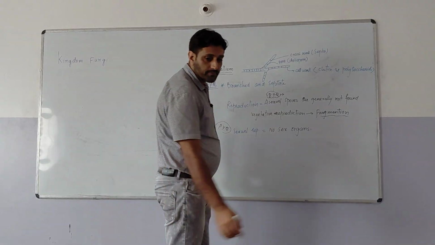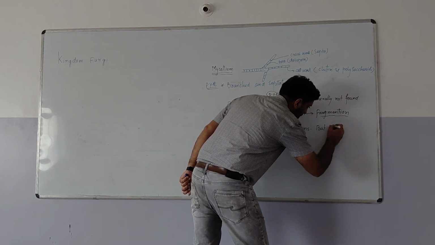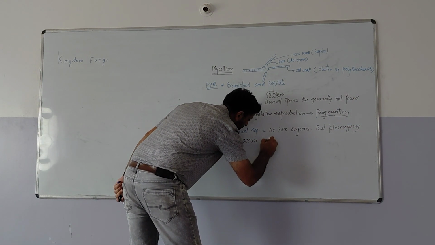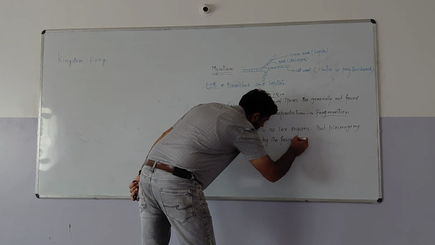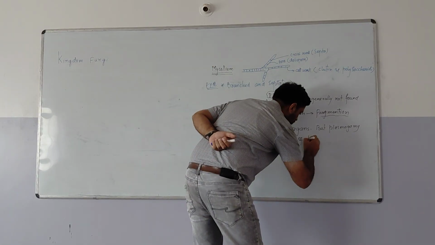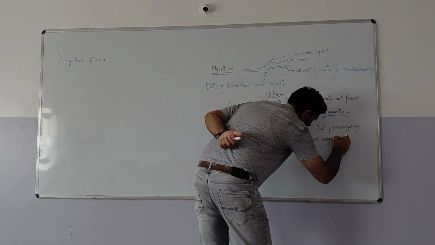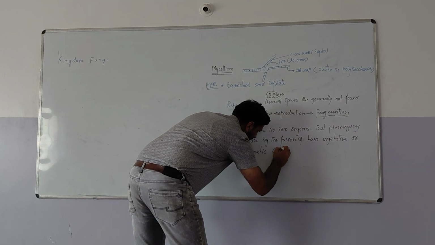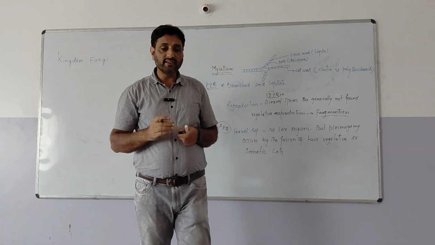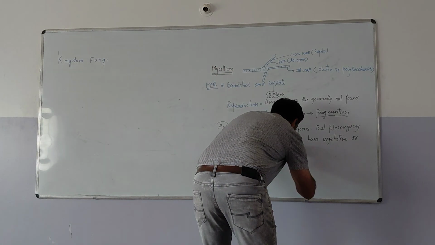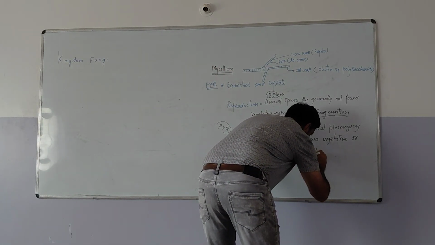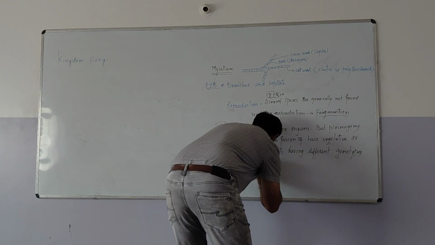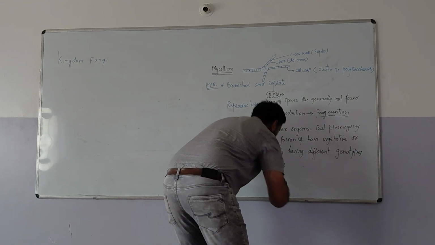So let me write it here: plasmogamy occurs by the fusion of two vegetative or somatic cells which are having different genotypes or strains. Let me explain it with a diagram.